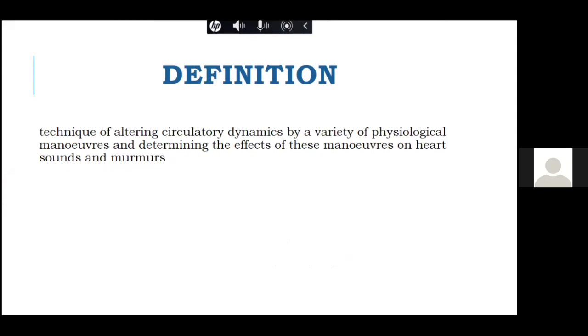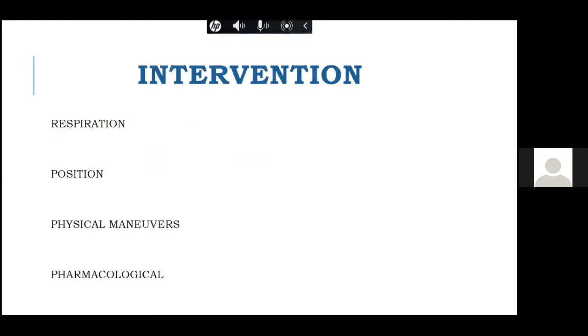It is a technique of altering the circulatory hemodynamics by a variety of physiological maneuvers, or it can be positional, and it determines the effect of these maneuvers on the heart sounds and the murmur. So these maneuvers may either increase the blood flow or decrease the blood flow, causing increased intensity and duration of your various murmurs and the heart sounds. So this is what dynamic auscultation is, and we do a lot of bedside interventions.